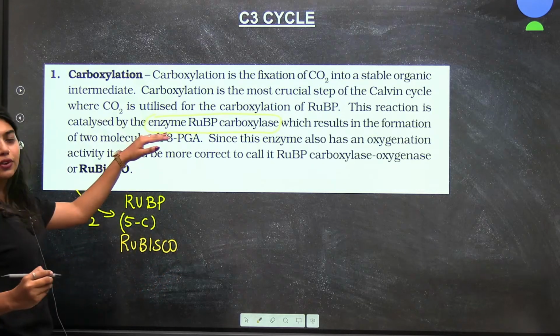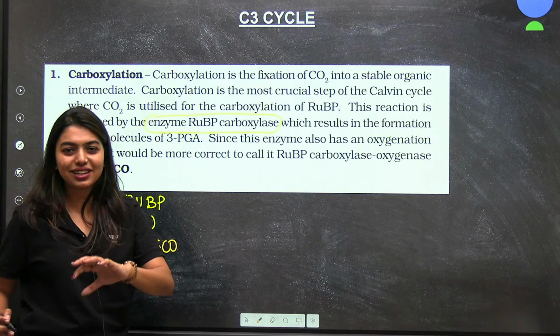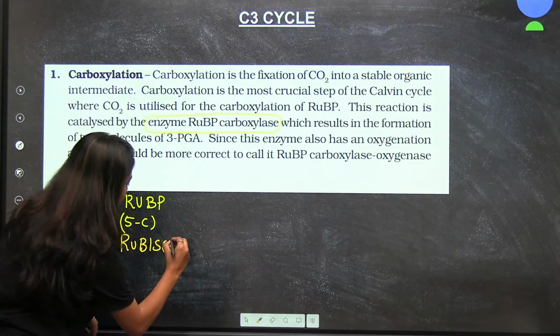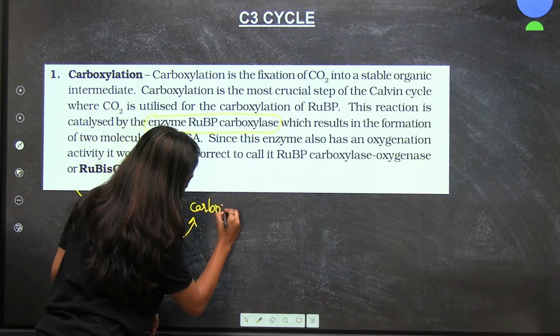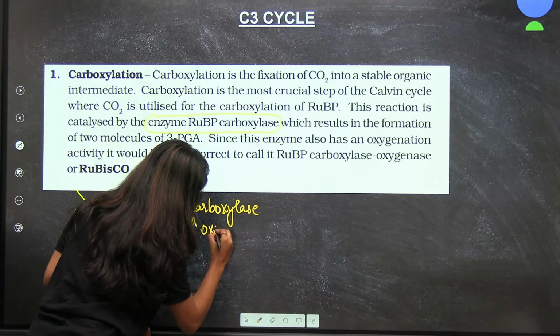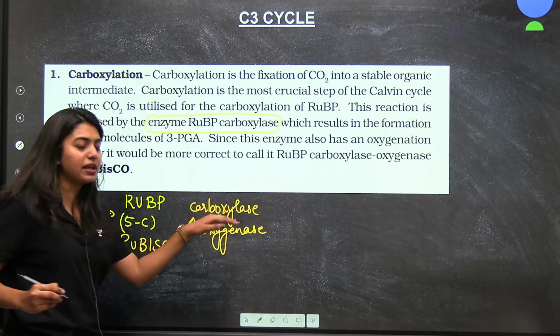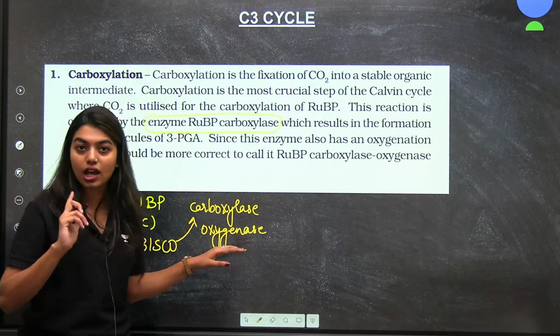Students, what is Rubisco's full form? Ribulose bisphosphate carboxylase and oxygenase. A very important thing is that it is called carboxylase and oxygenase. What does this mean? It can act as an oxygenase or it can act as a carboxylase.